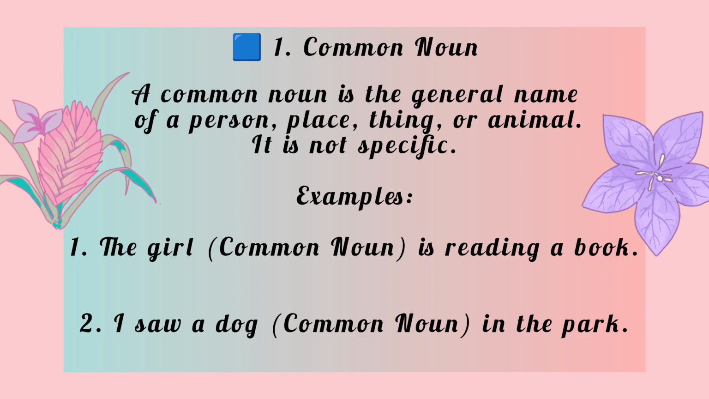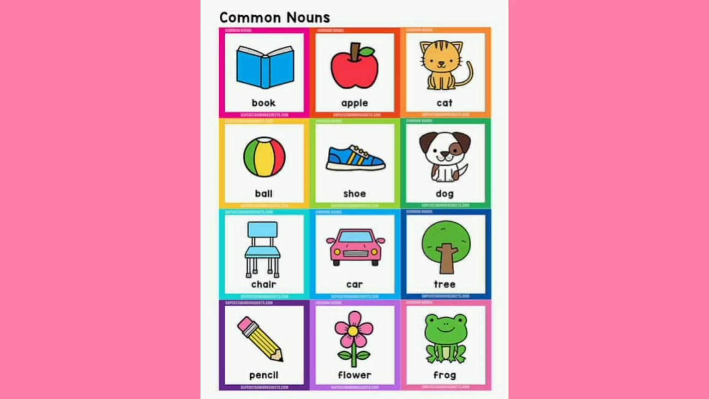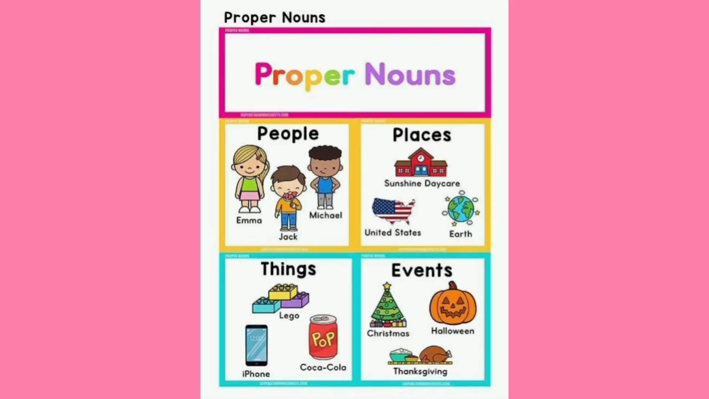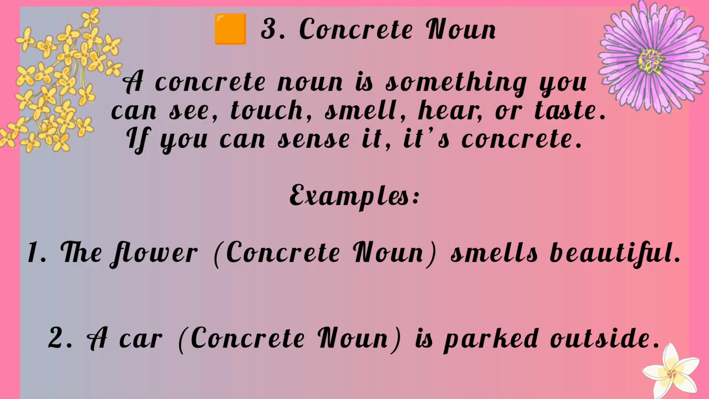It is not specific, like girl, book, apple, cat, ball, shoe, dog. Proper noun is the specific name of a person, place, day, month, brand. Example like Sana, like India, places like United States, things like iPhone.